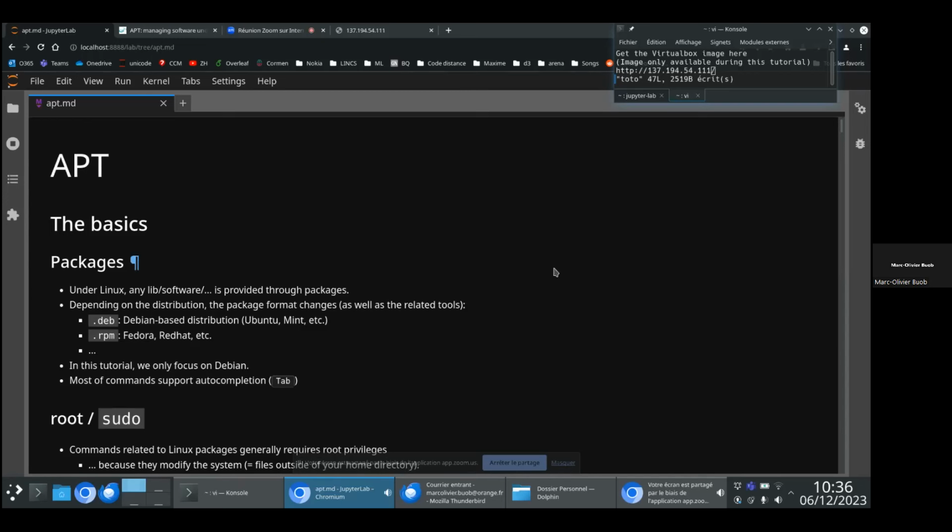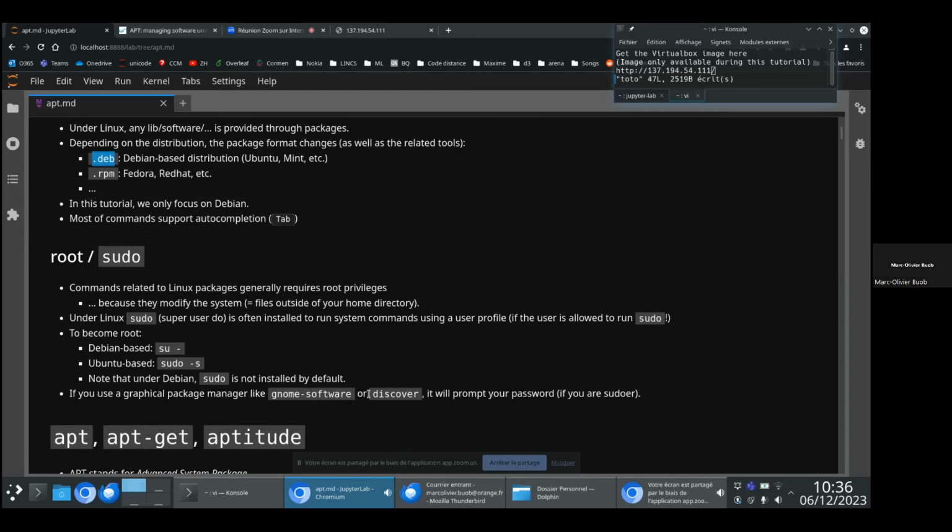What could we say about APT? For every package manager, you have a dedicated file format. For APT, these are the deb files. Another common Linux package manager is RPM, and the corresponding files are RPM files. So when you want to download a package for Linux, and you are under Debian, Ubuntu, or this kind of distribution, you are interested in those deb files, not the RPM ones.